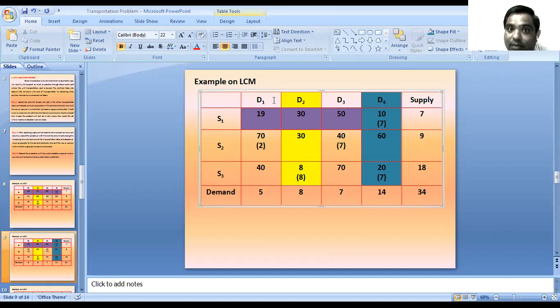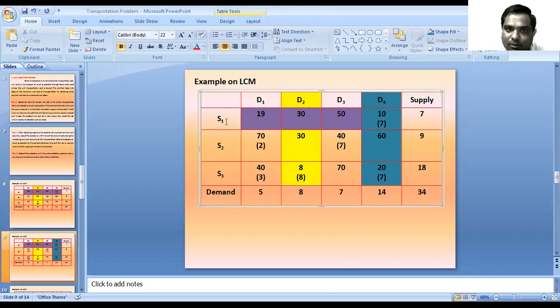Again, we have to check the demand. The demand of D1 is 5 units. Out of these 5 units, we allocated only 2 units, so we can allocate the 3 units in S3 D1. Means the demand of D1 is fulfilled, that is 3 plus 2, 5. Demand of D2 is also fulfilled, that is 8 units. Demand of D3 is also fulfilled, that is 7 units. Then the demand of D4 is 14 units, so we allocated 7 units here and 7 units here, 7 plus 7 is equal to 14.